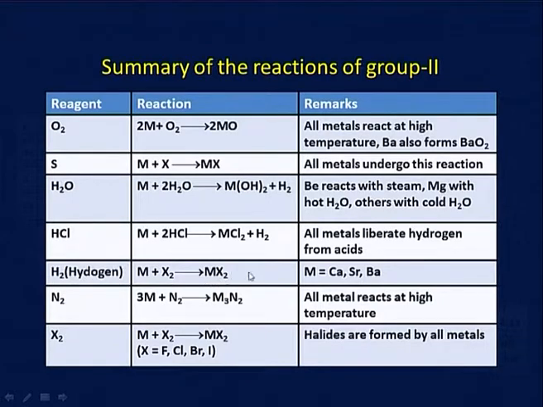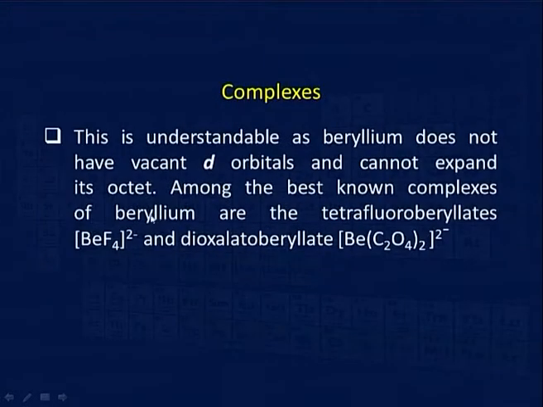Then with hydrogen you get MH2 hydride, and with N2 you get magnesium nitride. We have also discussed earlier in the first chapter that lithium and magnesium form nitride under ordinary condition. With X2 we get MX2 type of compound.